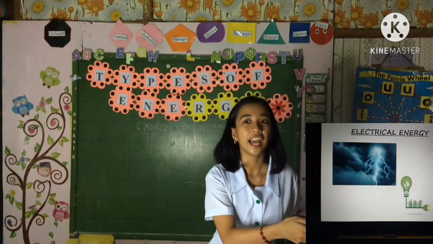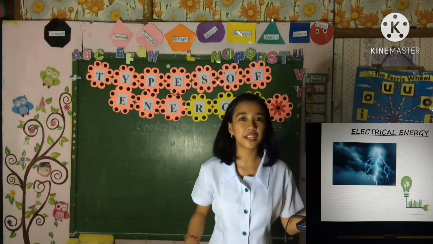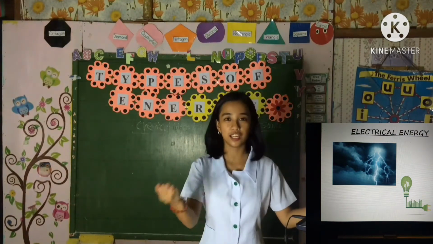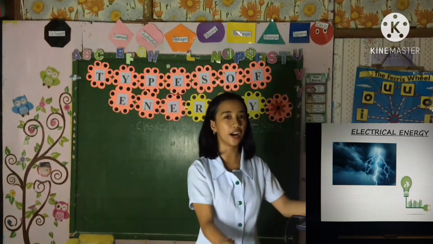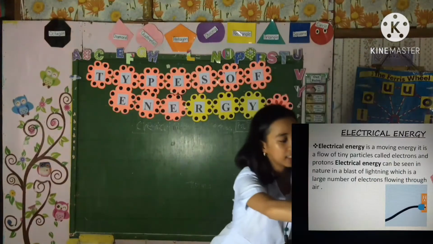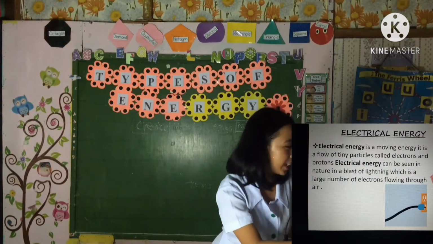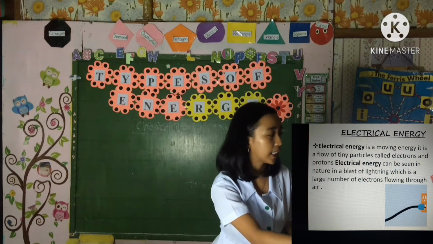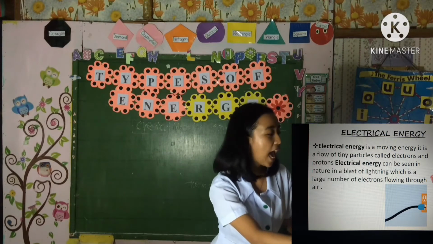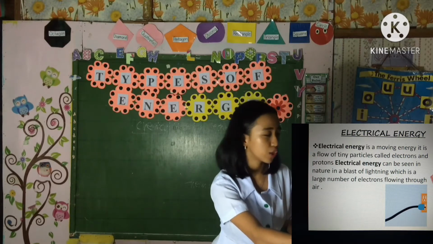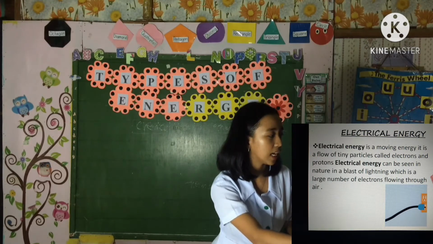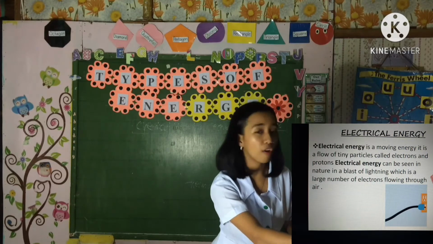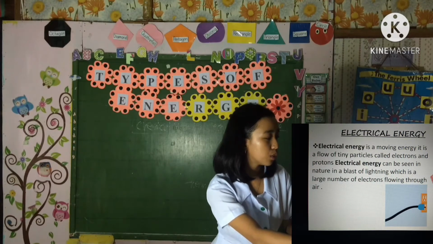Now let us proceed to electrical energy. Anyone from the class, what is electrical energy? Excellent. Electrical energy is a moving energy. It is a flow of tiny particles called electrons and protons. Electrical energy can be seen in nature in a blast of lightning, which is a large number of electrons flowing through air.